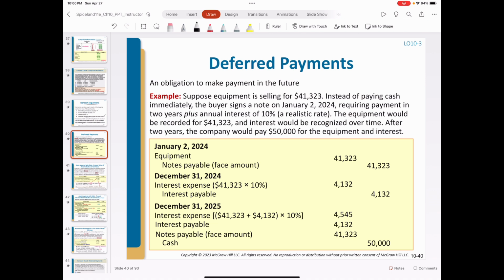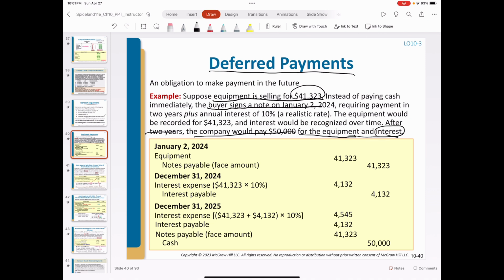For instance, deferred payments. The company can acquire property, plant, and equipment through a deferred payments agreement. In this example, the fair value of the equipment was $41,323. This is given, so we know this is the value to be recorded in the books when the company acquired this equipment. The company does not make the cash payment immediately. Instead, it signs a note, and the payment will be due after 2 years. The amount to be paid will be $50,000. This includes the value of the equipment plus the interest.